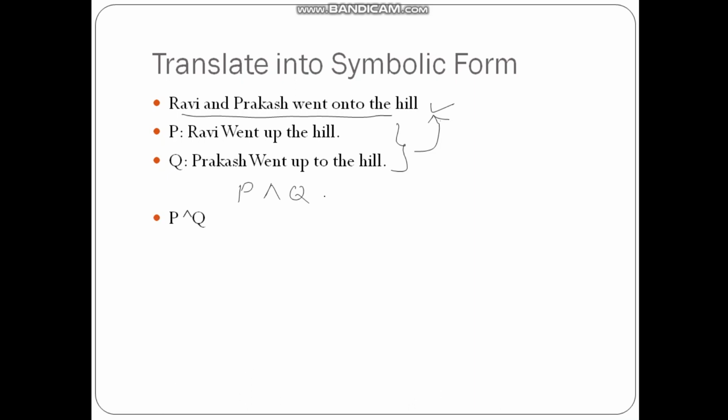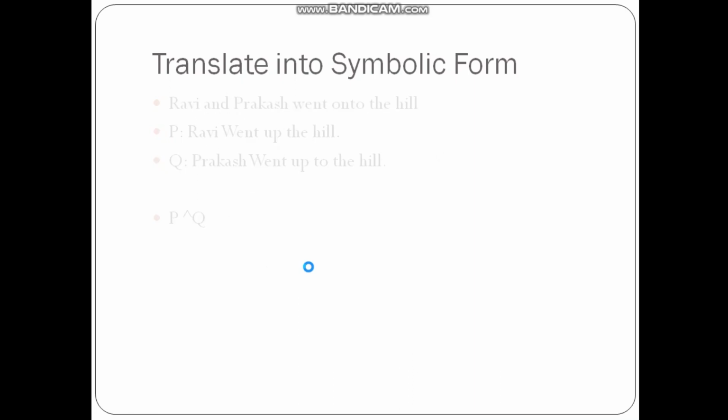So the question can be anything. The question can be that these two values are given and find out P and Q. Or the question can be that these 3 values are given and find out this. Or otherwise it may also happen that these 2 things are given, and find out the propositions, P and not Q, let us say. Something like that. Any type of question is possible here. Moving ahead.